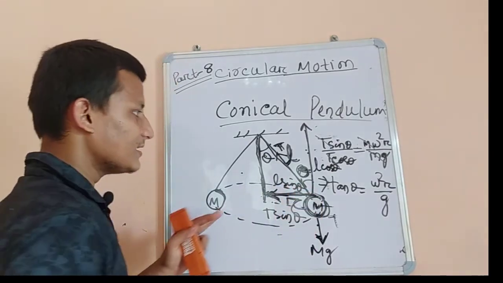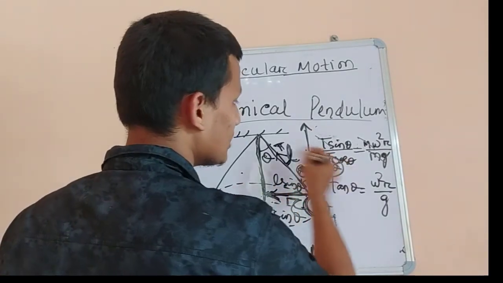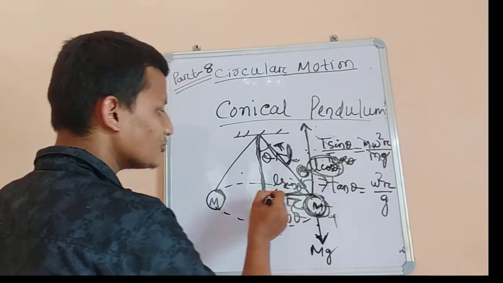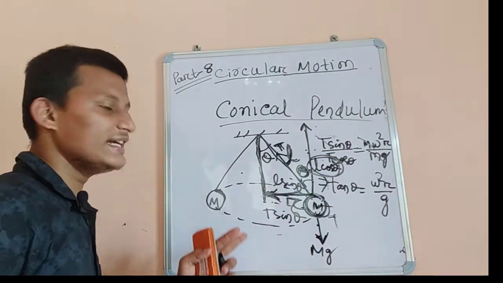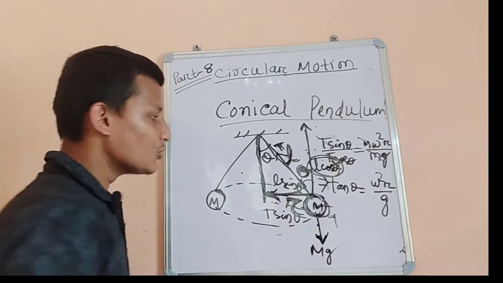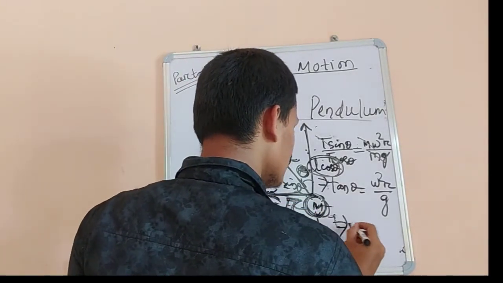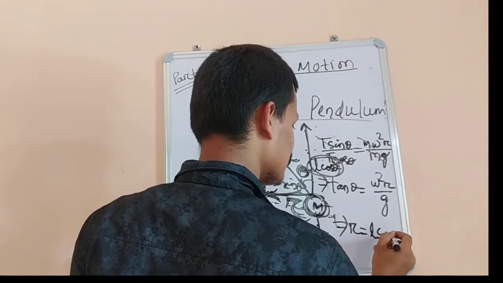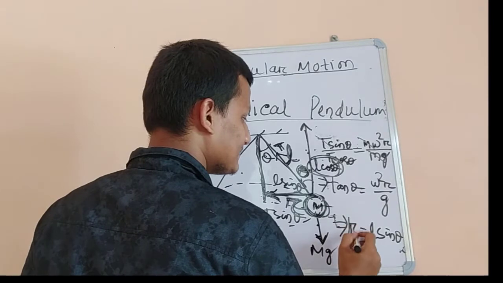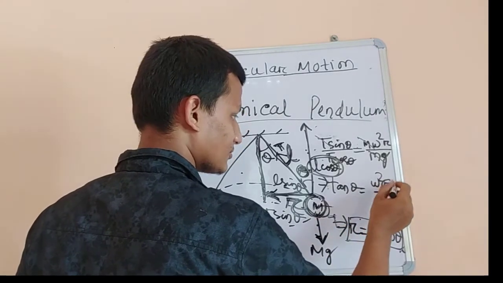We are not considering L cos theta because it is not convenient. L sin theta helps calculate the radius. So radius r equal to L sin theta.